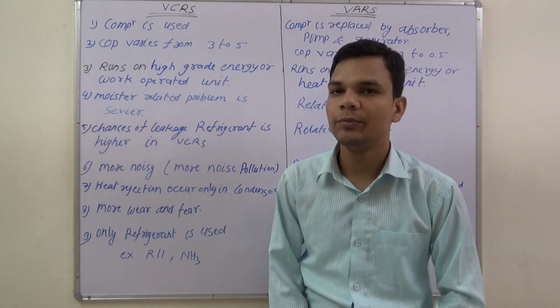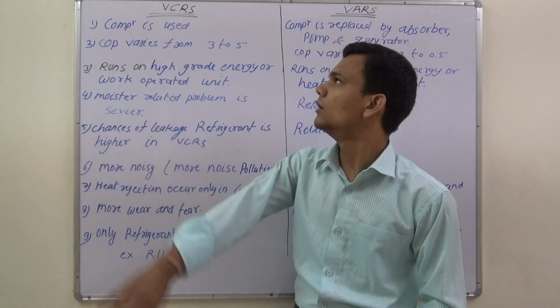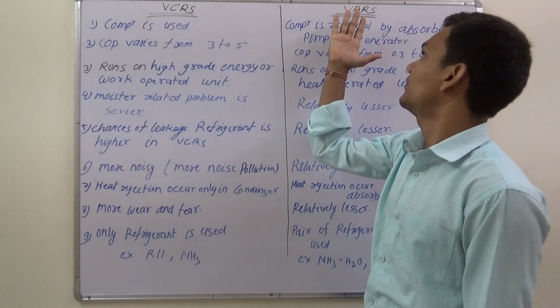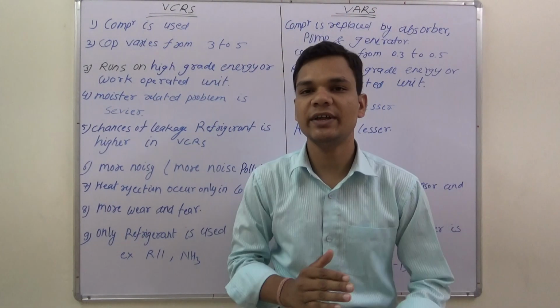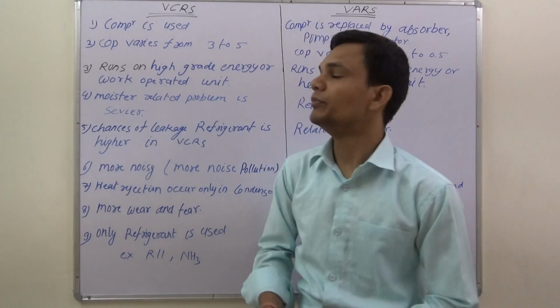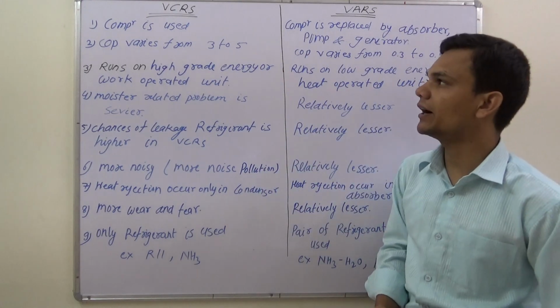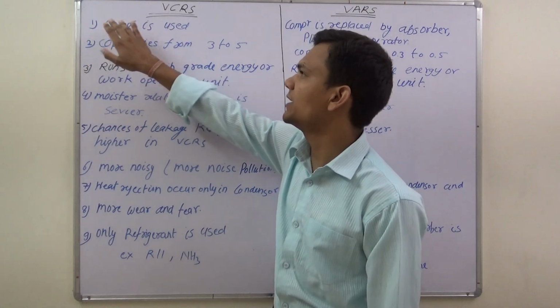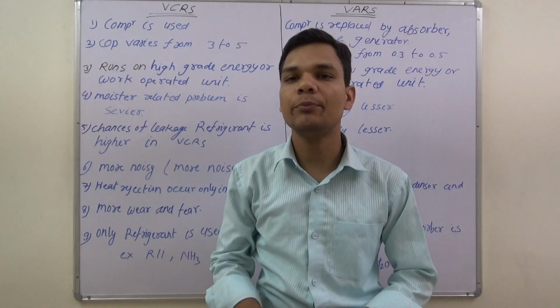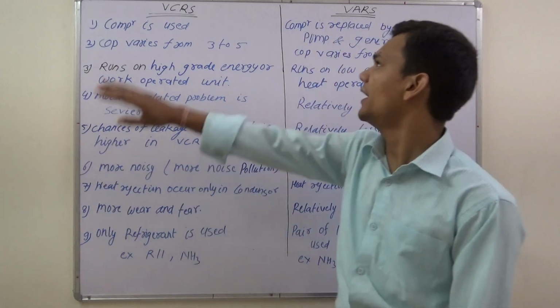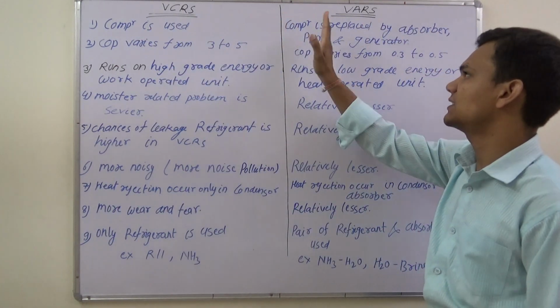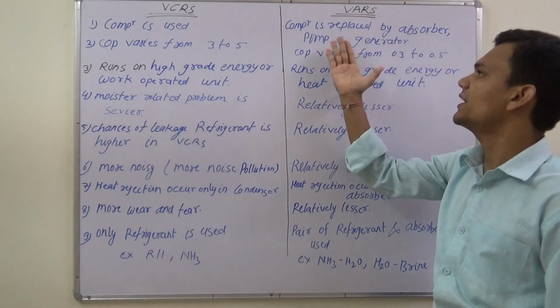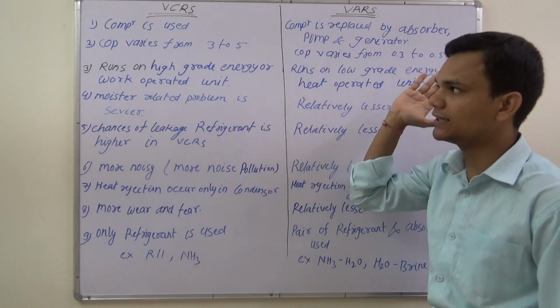Today we will discuss the vapor compression and vapor absorption refrigeration cycles. That is the comparison between the VCRS and VARS. Here in VCRS we use a compressor to compress the refrigerant, and in the vapor absorption refrigeration system the compressor is replaced by an absorber, pump and generator.